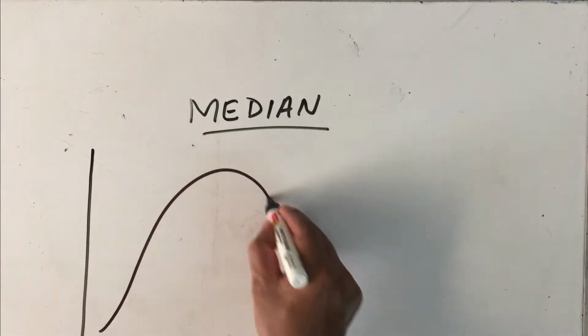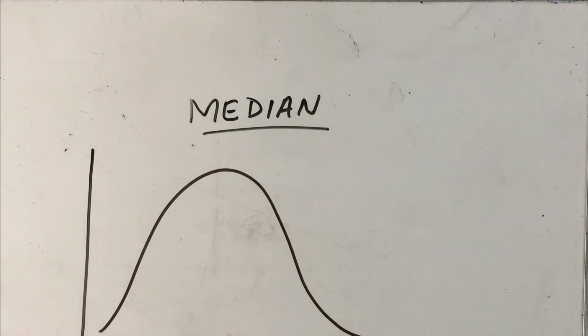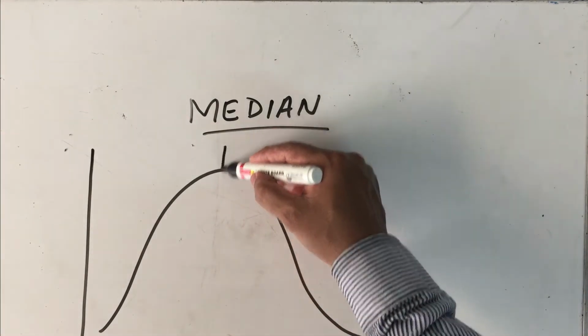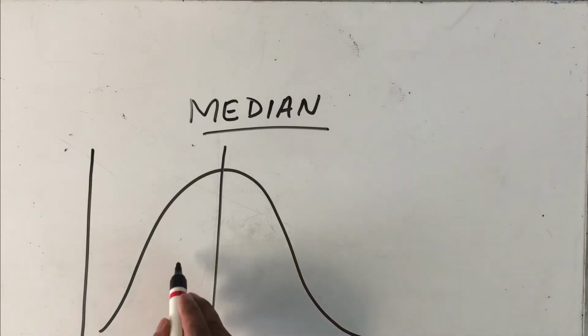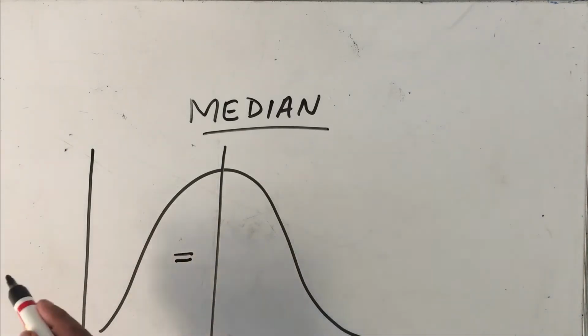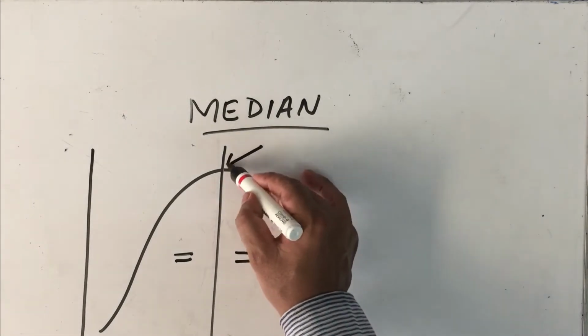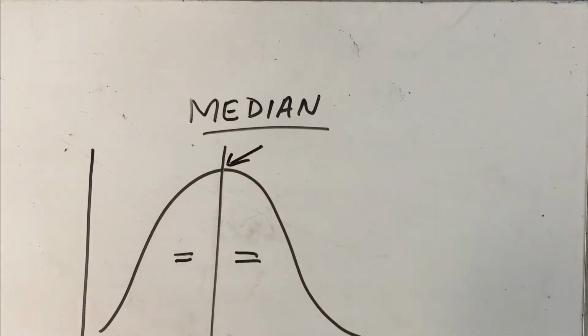If we divide this normal distribution curve into two parts, which means the number of values on the left hand side of the curve is equal to the number of values on the right hand side, this value which divides it into two equal parts is called the median of the distribution. So it means that it is a positional average.